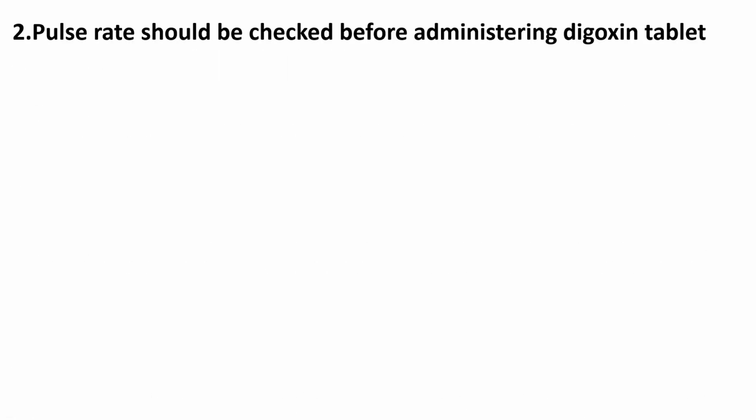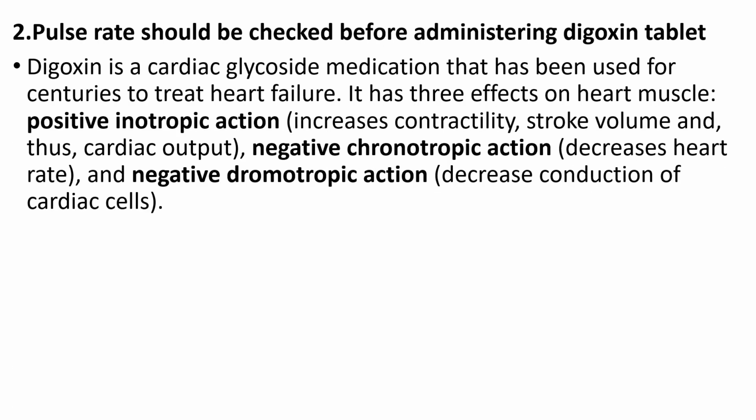Second question: why should the pulse rate be checked before administering a digoxin tablet? What is digoxin? Digoxin is a cardiac glycoside medication that has been used for centuries to treat heart failure. It has effects on heart muscles. First, a positive inotropic effect, that means it increases the contractility, stroke volume and cardiac output. Second, a negative chronotropic action, that is, it decreases the heart rate.